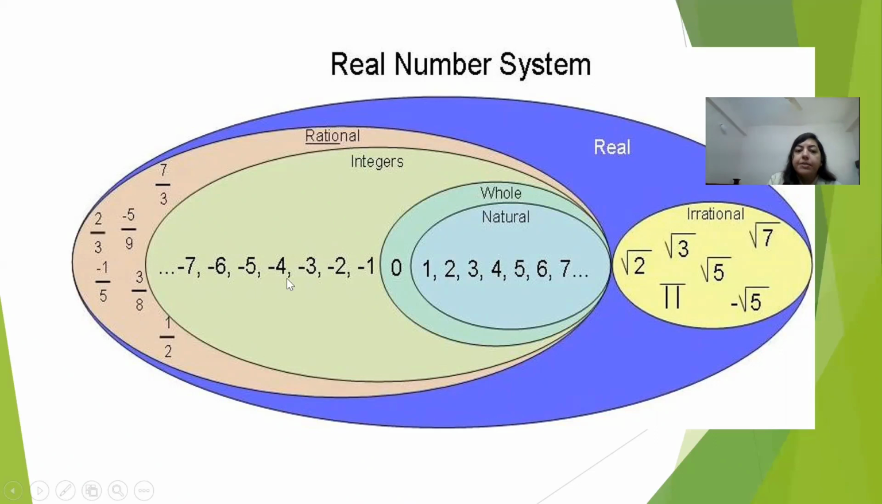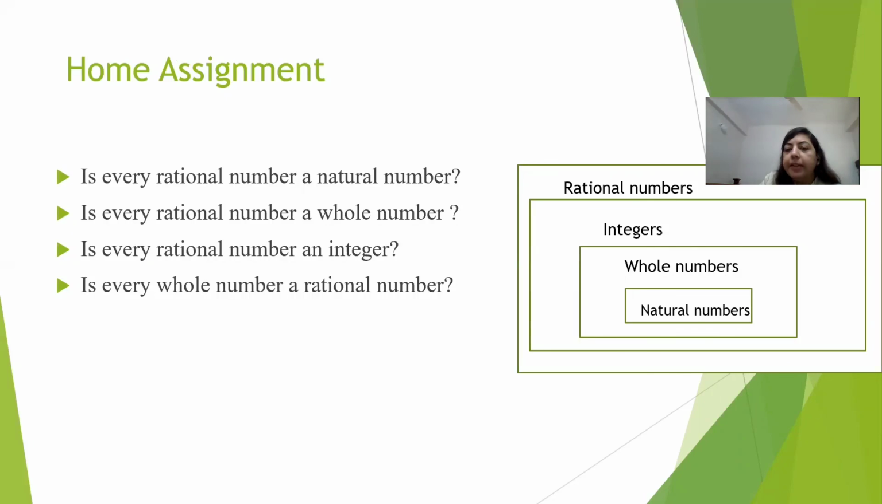All these rational numbers basically come between these integers on the number line. Between -1 and -2, you will find many rational numbers, and so on, like between 3 and 4, like between 6 and 7, and so on. We have already studied about irrational numbers. Okay, so this is the real number system. This is your home assignment. You can take the help of this diagram to answer these questions.